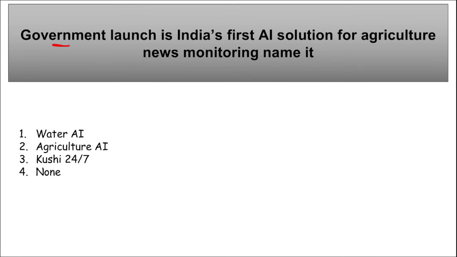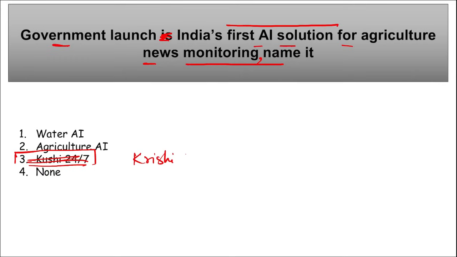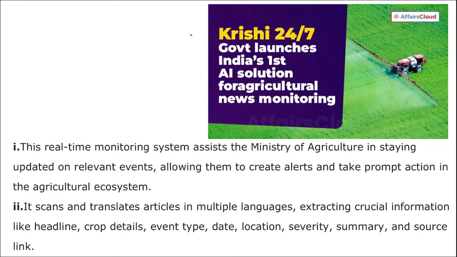Next, the government launched India's first AI solution for agriculture news monitoring. Name it. So what is the name of the Government of India's first AI solution for agriculture news monitoring? It is Khushi 24/7. Right? Not Khushi, it is Krishi 24/7. Right? As you can see here, Krishi 24/7.